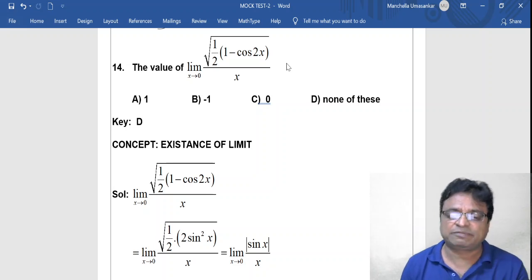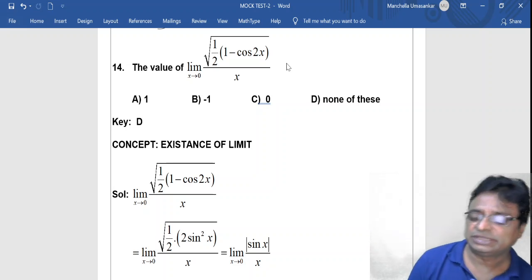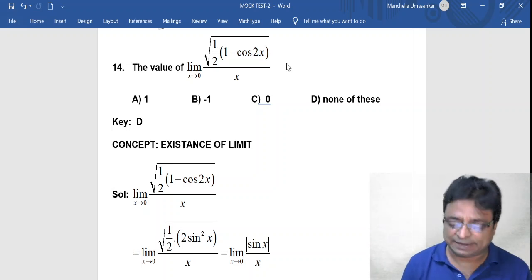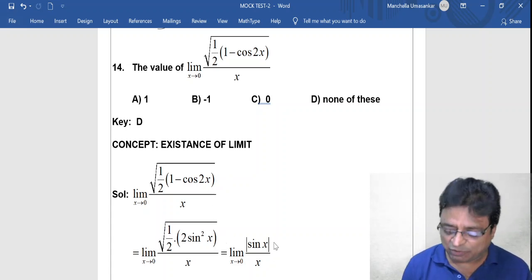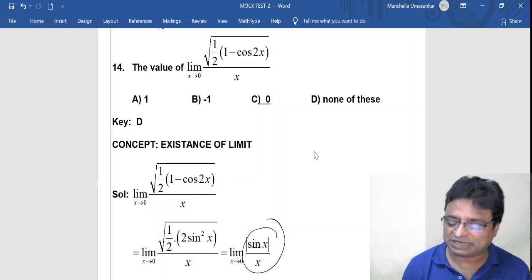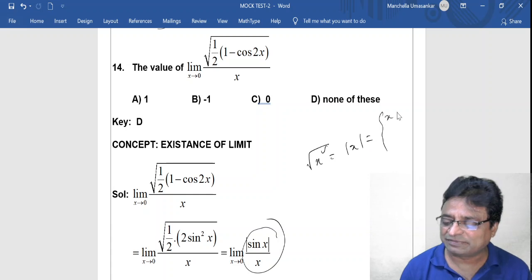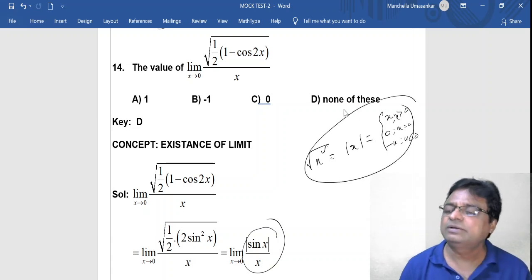Whenever you are solving a limit problem and you get 0 in the root, then please think like this. What is 1 minus cos 2x? So 2 sin square x. Now the modulus becomes what? Mod x, because root x square is equal to mod x. That is equal to x when x is greater than 0, 0 when x is equal to 0, and minus x when x is less than 0. This is the definition of mod x.